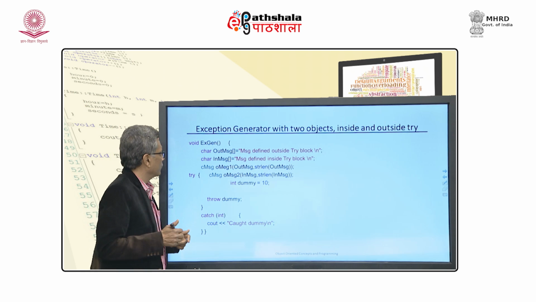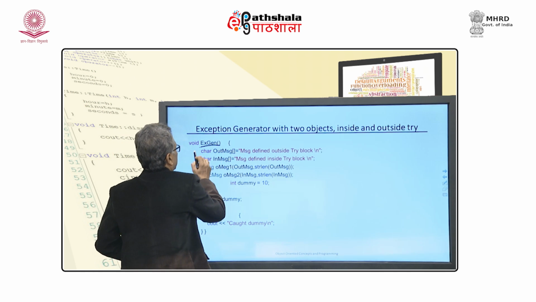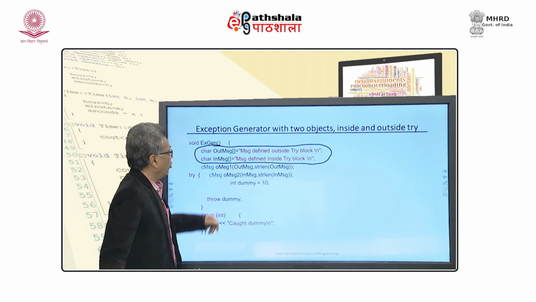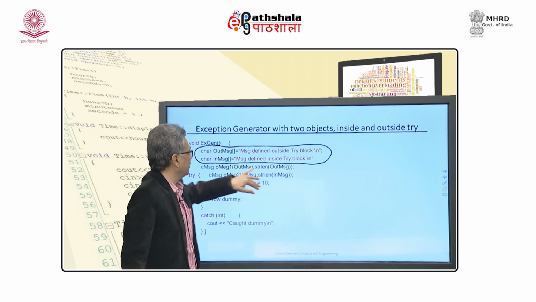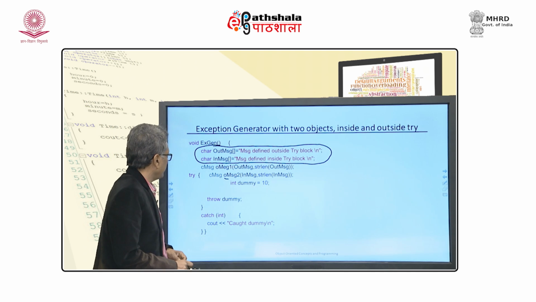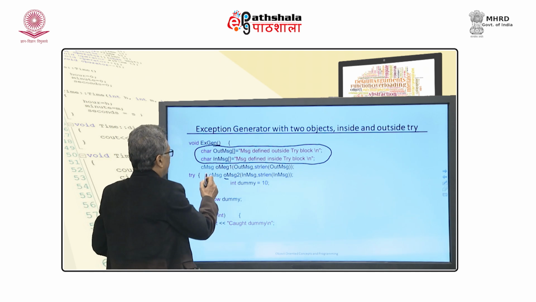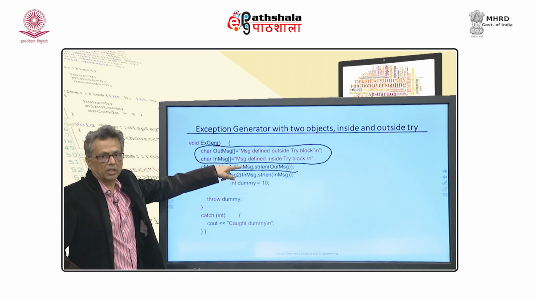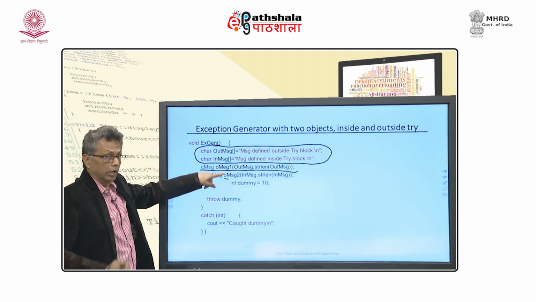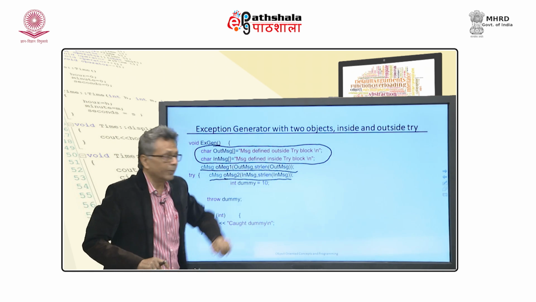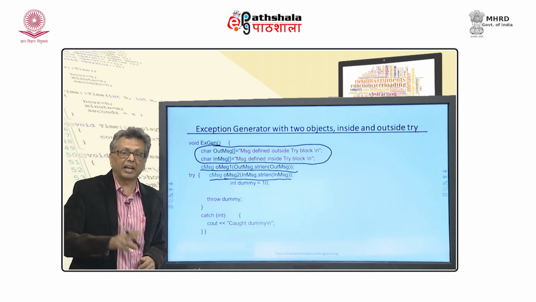So, we are defining two different string constants, one message defined outside try block and one message defined inside try block. Okay. And see that the first object is constructed outside try block. Now, this is very important for you to understand. This message is constructed inside try block.